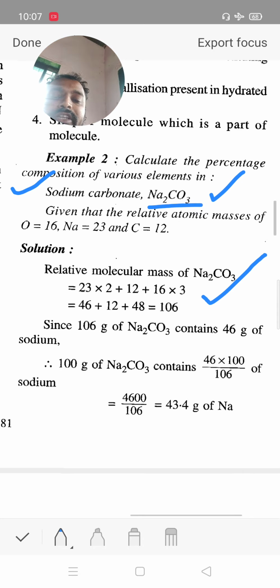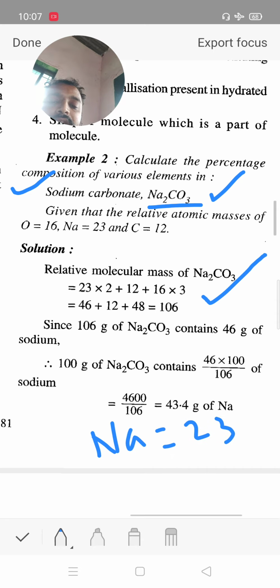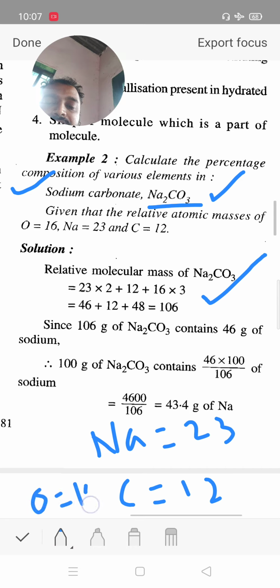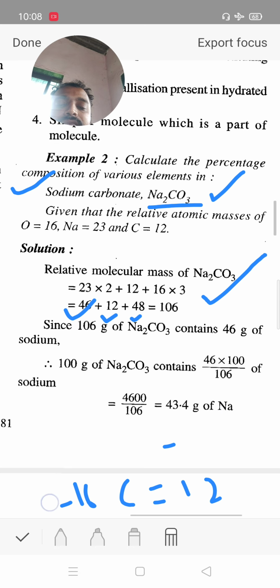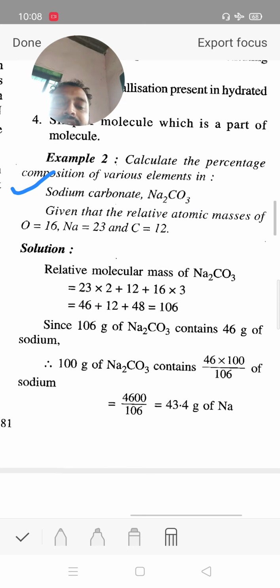As we already discussed, sodium atomic weight 23, carbon 12 and oxygen 16. 23 into 2 is equal to 46. Carbon 12. 16 threes are 48. Then total is equal to 106. It is the molecular weight of sodium carbonate.